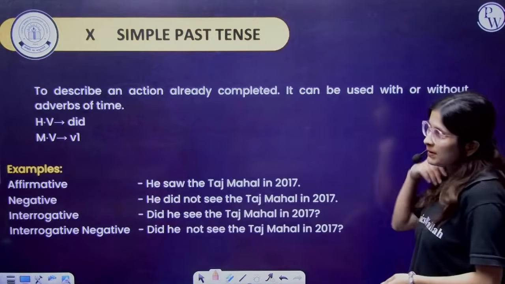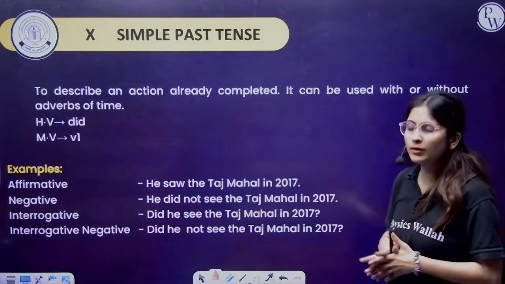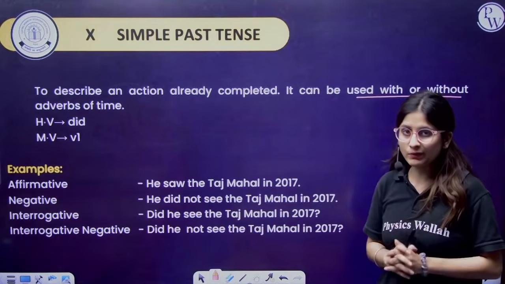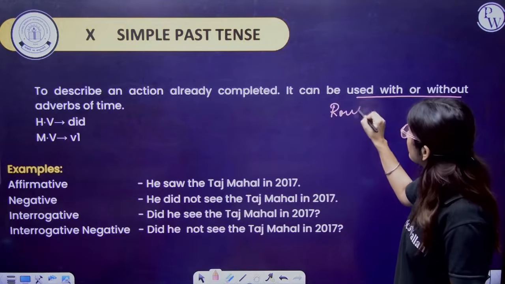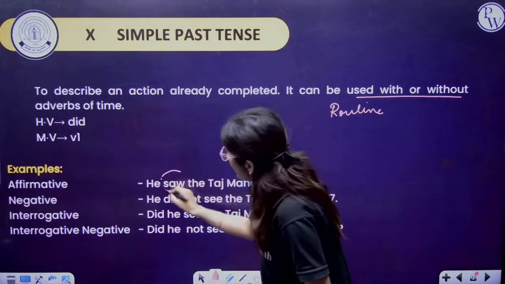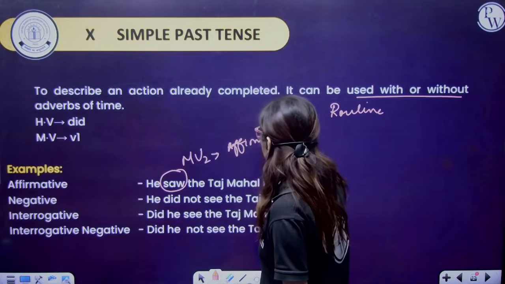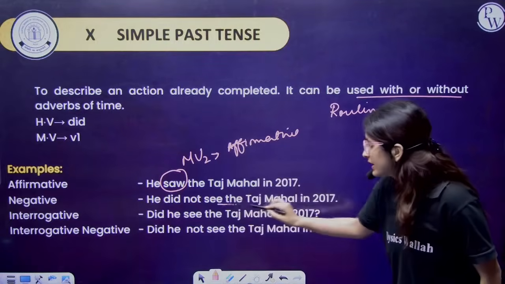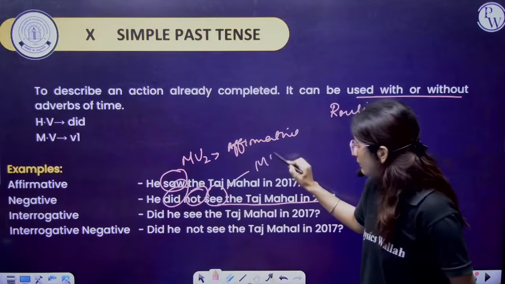Now see, simple past, it means the helping verb will be did and the main verb will be main verb first form. For example, it can be used with or without adverb of time. It is simple, in the past, and it is telling the past routine and past schedule. I saw the Taj Mahal in 2017. So we have to use main verb second form only in the affirmative sentence, otherwise main verb first form. So he didn't see the Taj Mahal. See, it is a negative, helping verb is there, so that is why main verb first form.